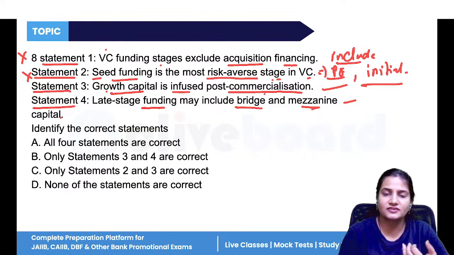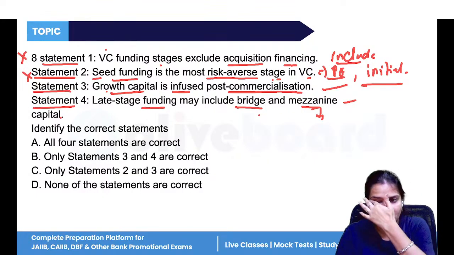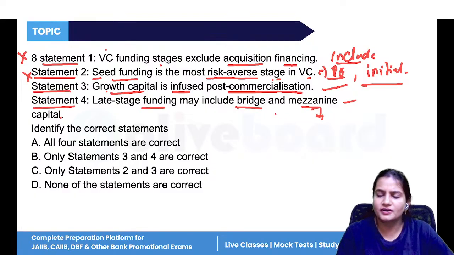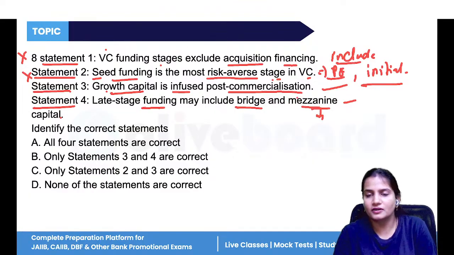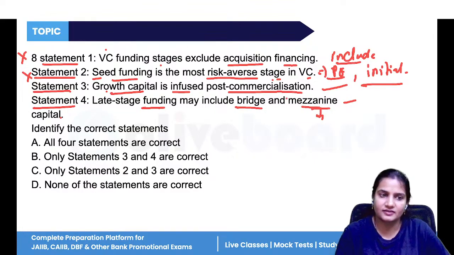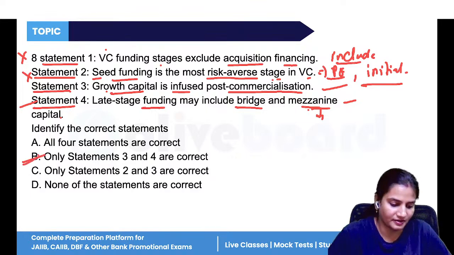The mezzanine finance is the finance when any borrower has defaulted, and the company gives the option that you can convert your default loan into equity shares. That is mezzanine capital. So this is also correct. So 3 and 4 are correct.